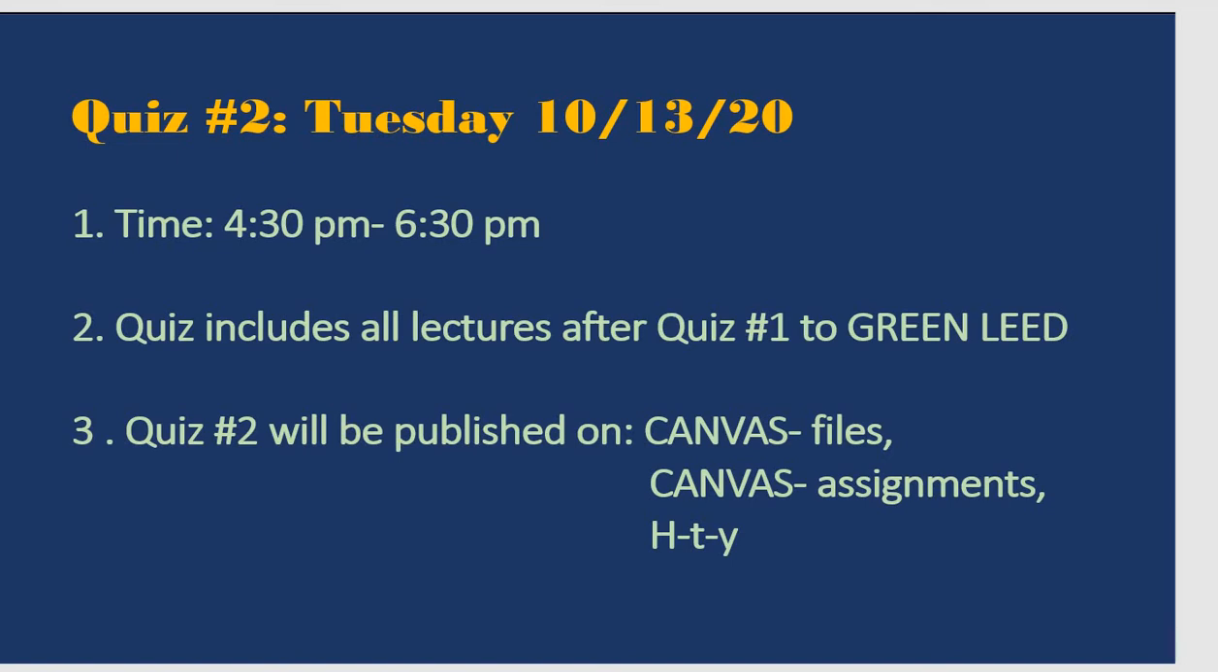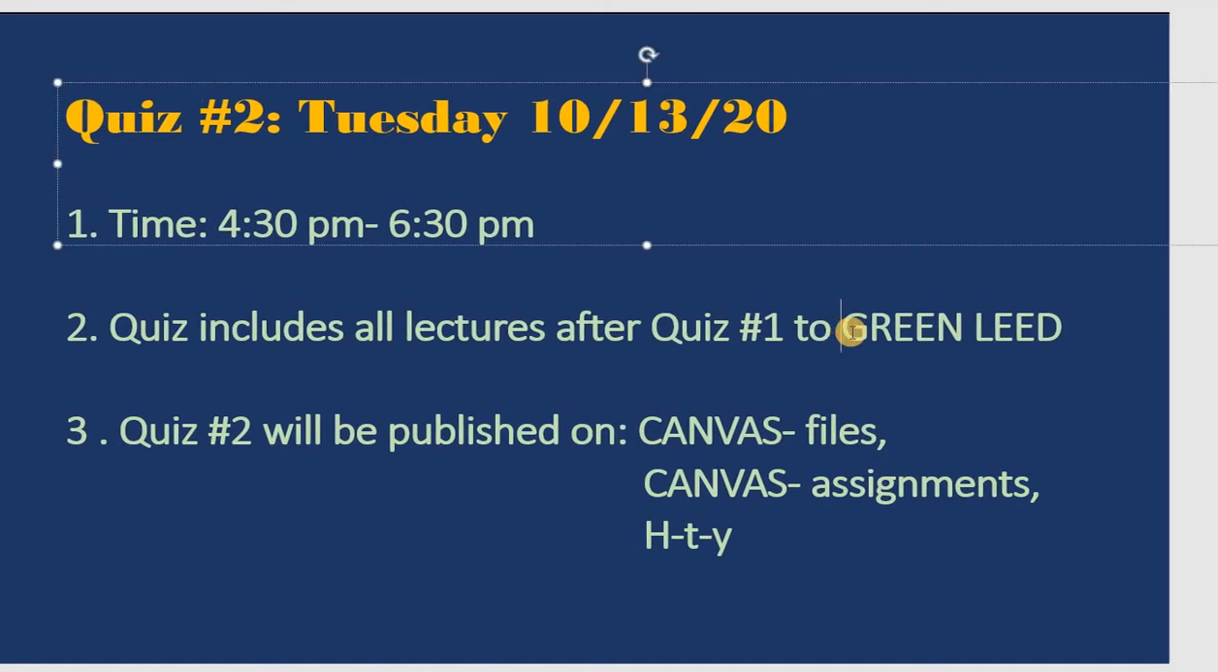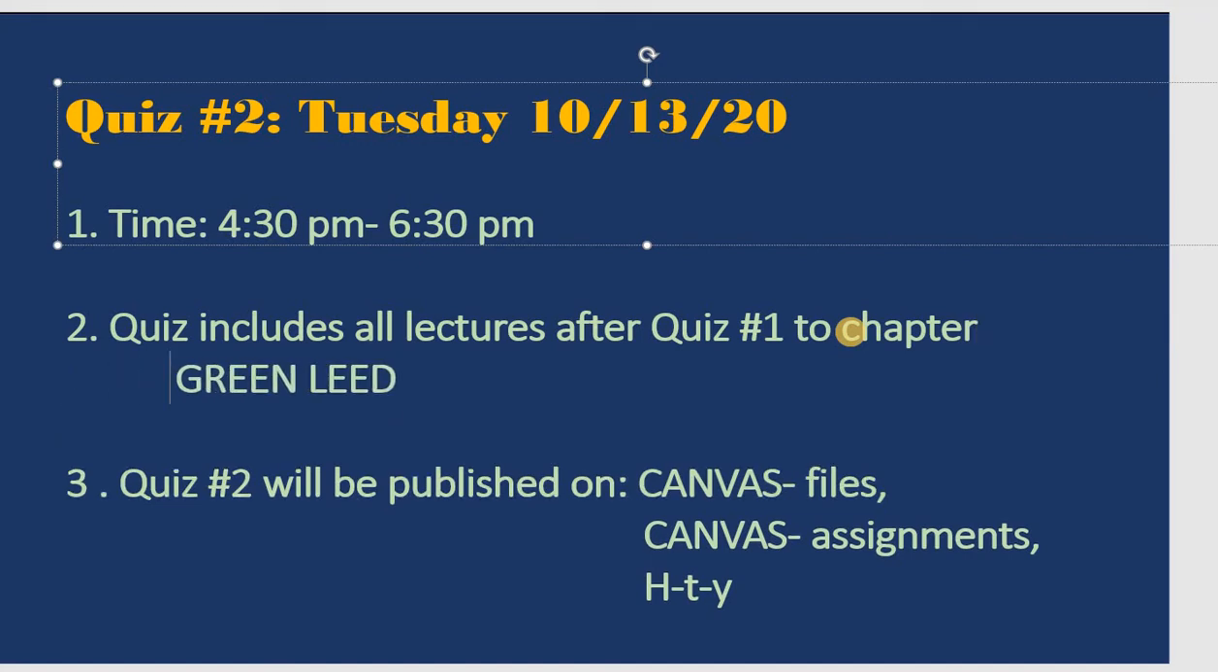The quiz will cover the lectures after quiz number 1 up to the last chapter. Quiz number 2 will be published in the Canvas files, and you can see the name quiz number 2. After that, you can open Canvas assignments on the day, Tuesday, October 13, and you can see that it's open for you. I have sent it already, but right now it is not published until that day. It will publish very early that day.